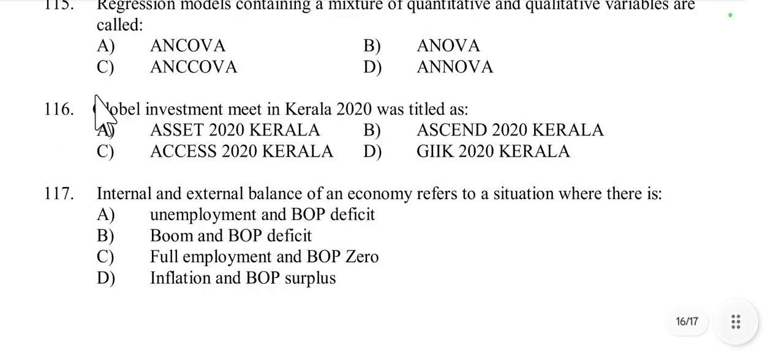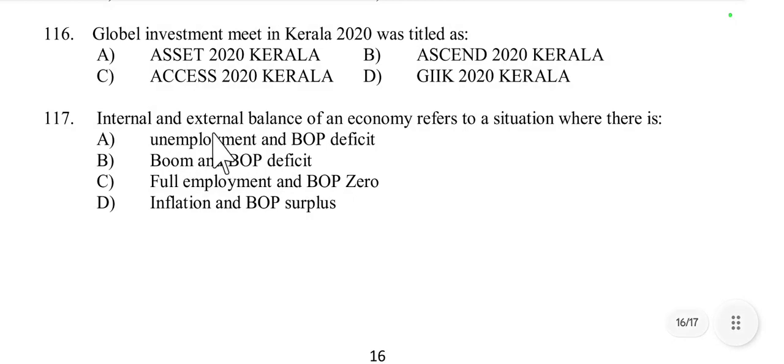Then next question, Global Investment Meet in Kerala 2020 was titled as ASCEND 2020 Kerala. Option B is right. Then question 117, internal and external balance of an economy refers to a situation where there is